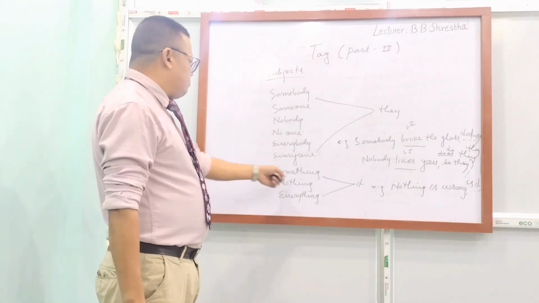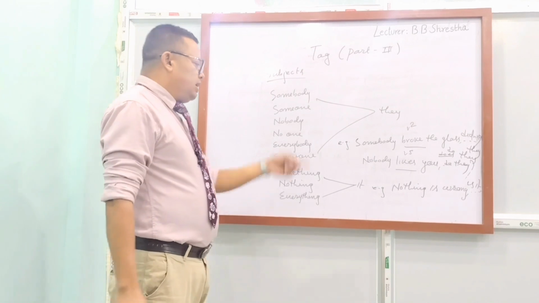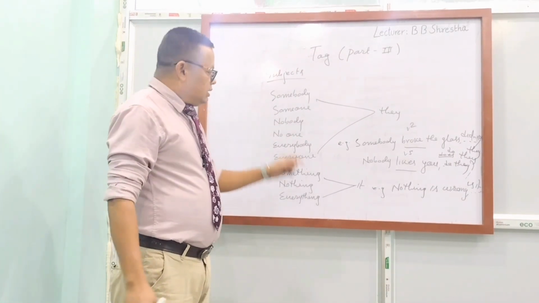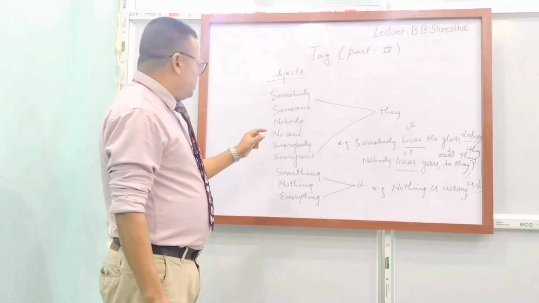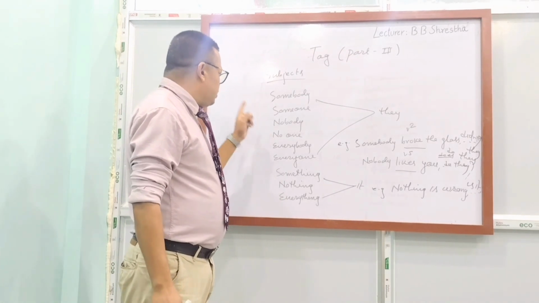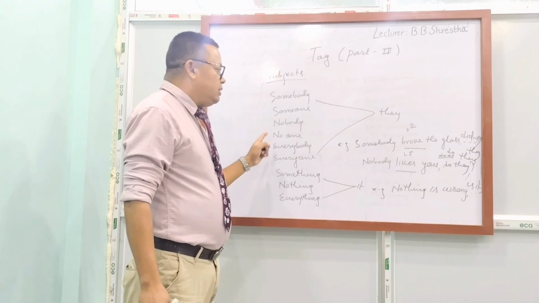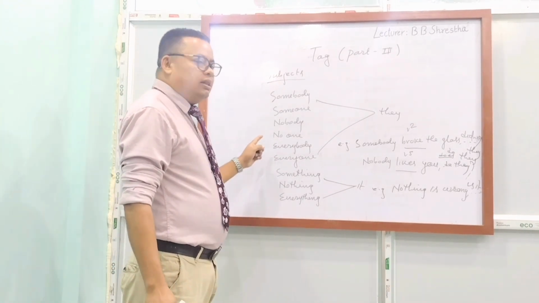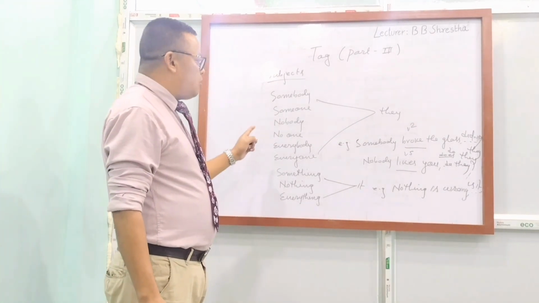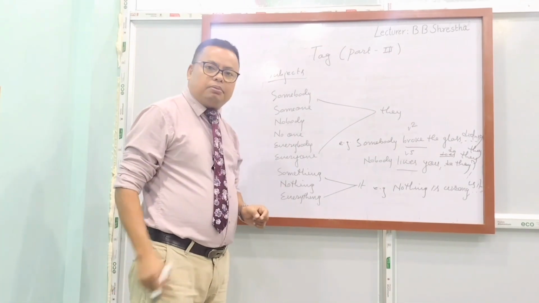And similarly, something is changed into it. Everything is changed into it. It is very simple, but somebody, someone, nobody, no one, everybody, everyone, this type of questions are a little difficult, which are asked in the exam. That's why you should be very careful.